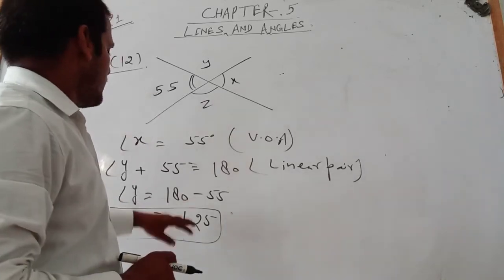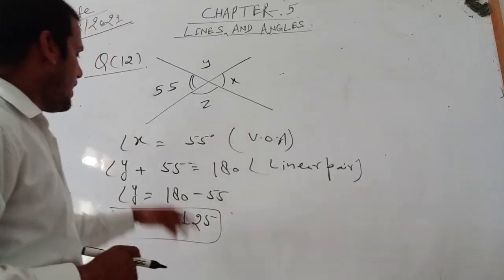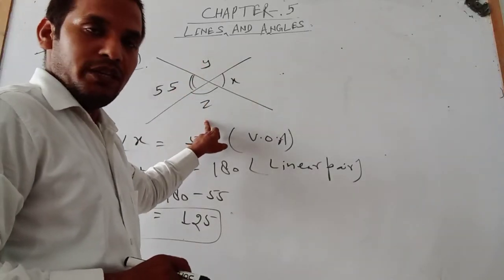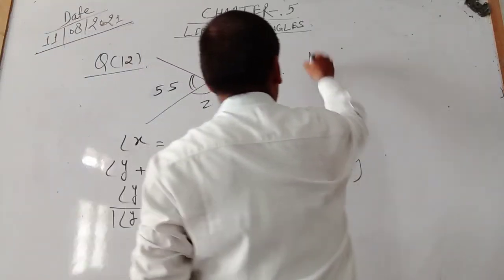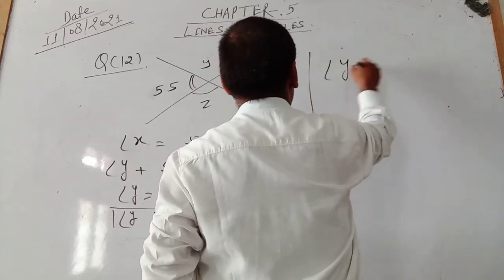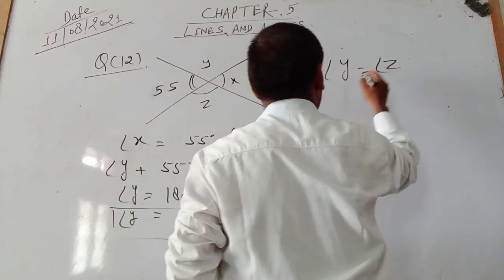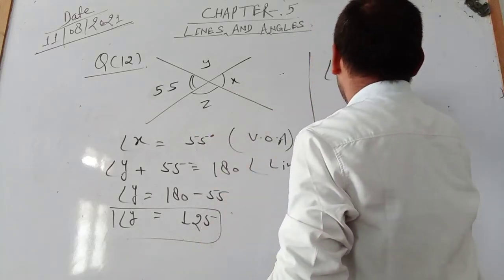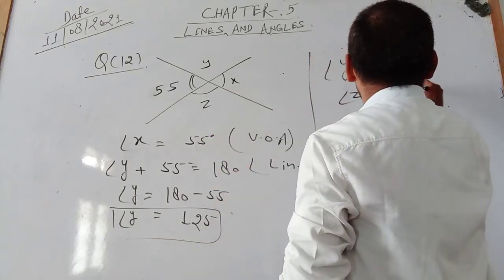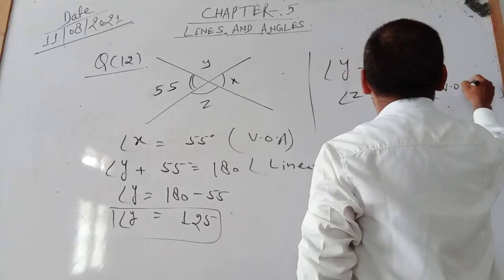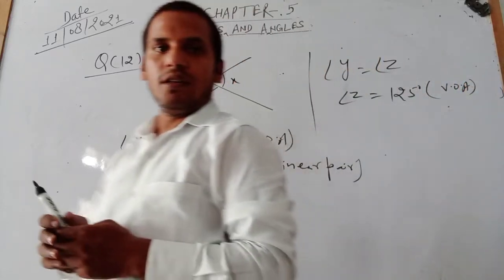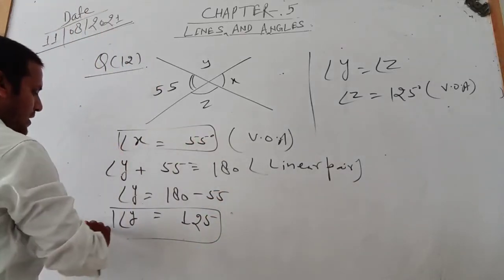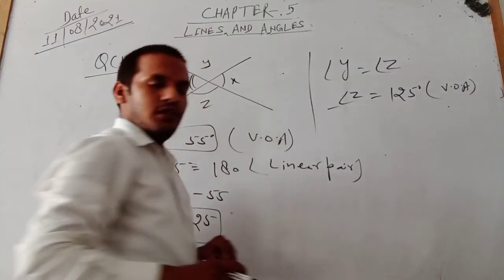Okay, 125. Now let us see, angle y is equal to angle z. Why? Due to again vertical opposite angles. We can say angle y is equal to angle z. So angle y is equal to 125, so we can say angle z is also 125. These are vertical opposite angles. Okay. So angle x is here 55, y is here, and z is here.